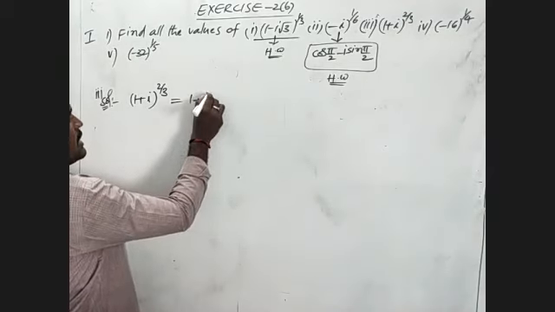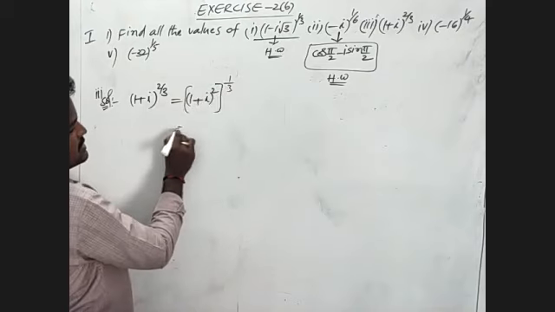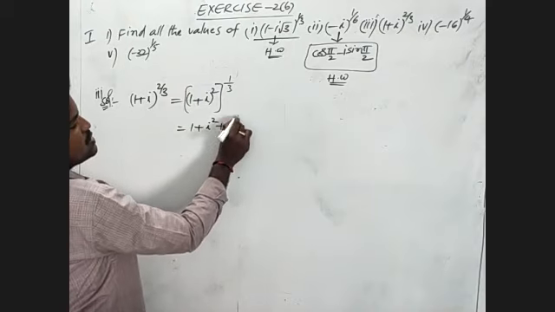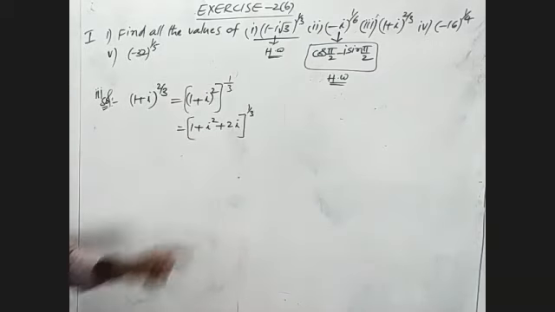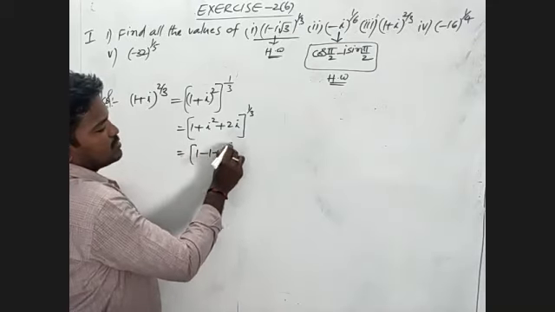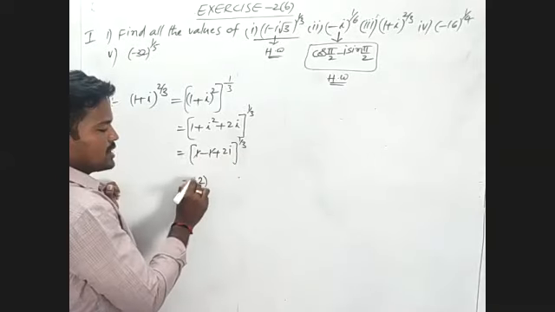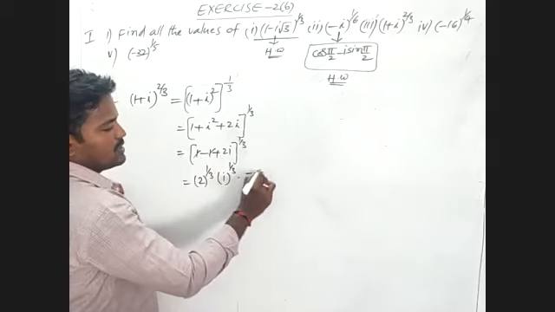(1 plus i) whole square, whole power 1 by 3, I will write. That is (1 plus i square plus 2i) whole power 1 by 3. I square is minus 1, so that is (1 minus 1 plus 2i) whole power 1 by 3. Both will be cancelled. This we have to write as (2i) whole power 1 by 3, that is 2 power 1 by 3 into i power 1 by 3.